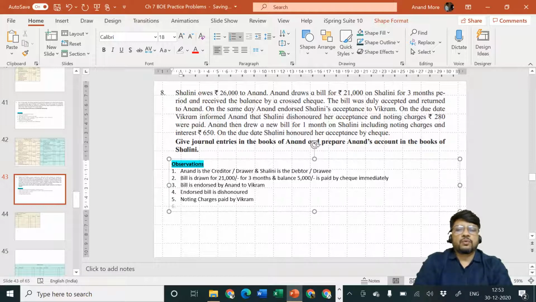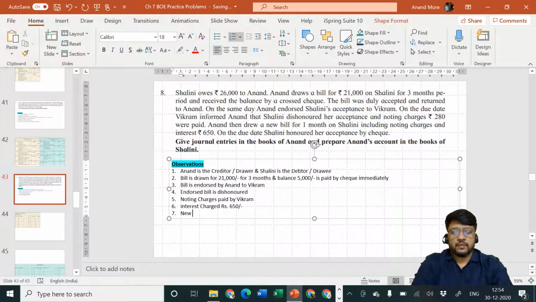Then Anand drew a new bill for 1 month on Shalini, including noting charges and interest of rupees 650. So interest charged is rupees 650, and the new bill is drawn for 1 month.